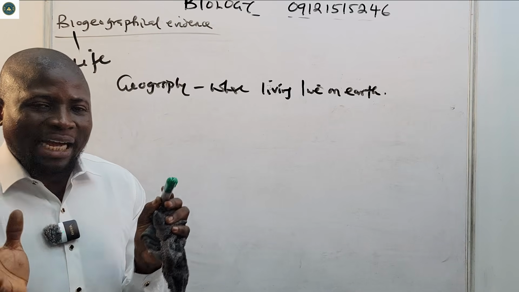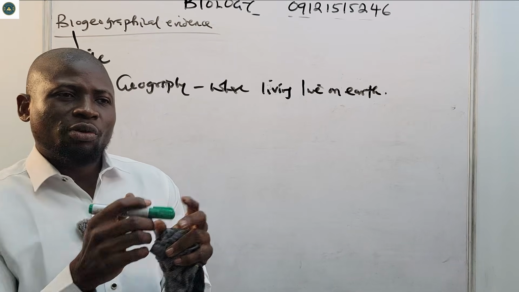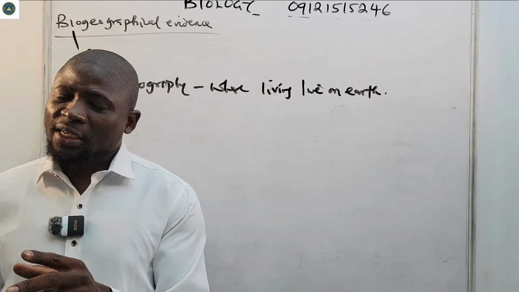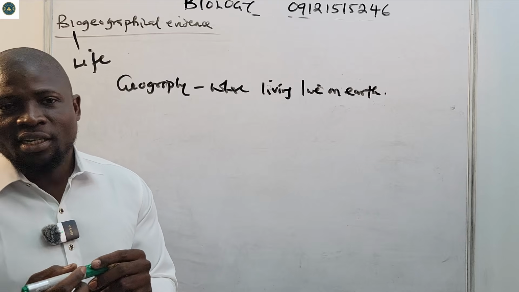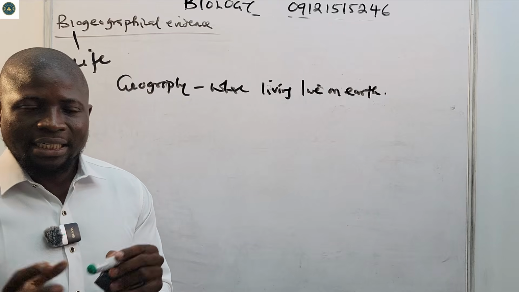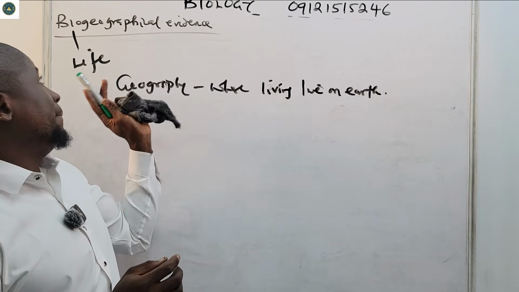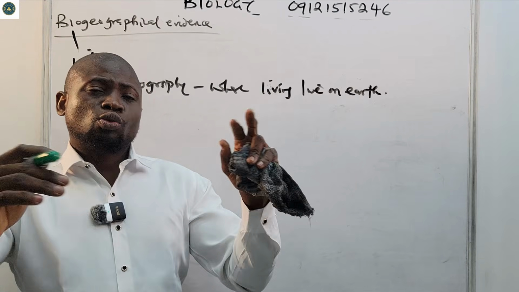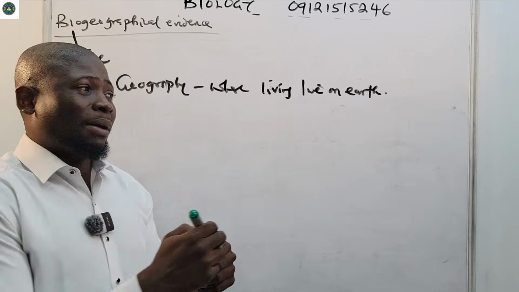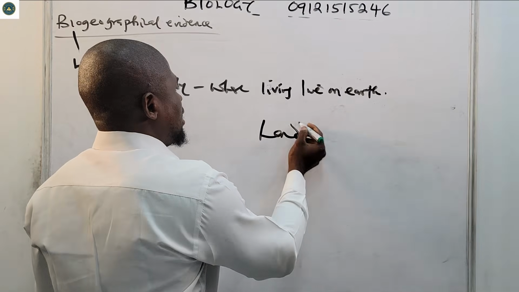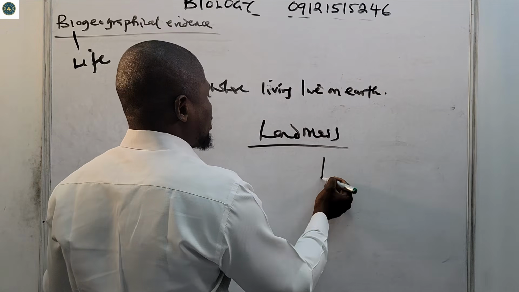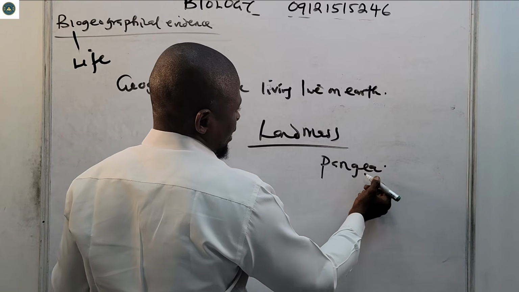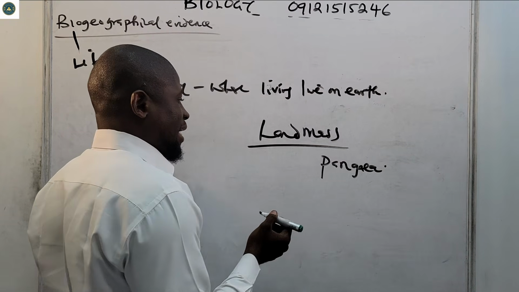When we look at the map of the world, and specifically look at where different organisms live, we begin to see evidences of evolution. The key idea in this biogeographical evidence is that the whole world was one very big continent before, one big land mass that is known as Pangaea.